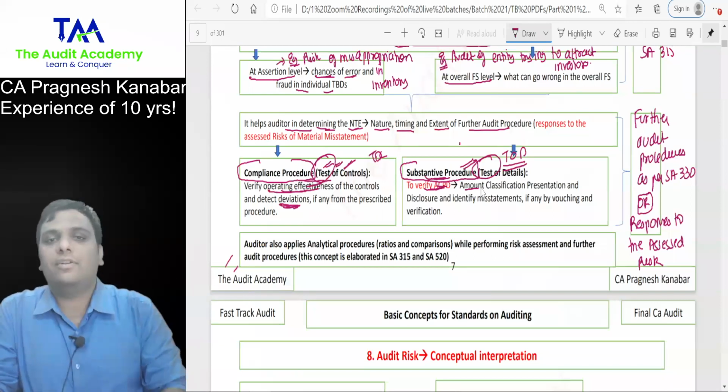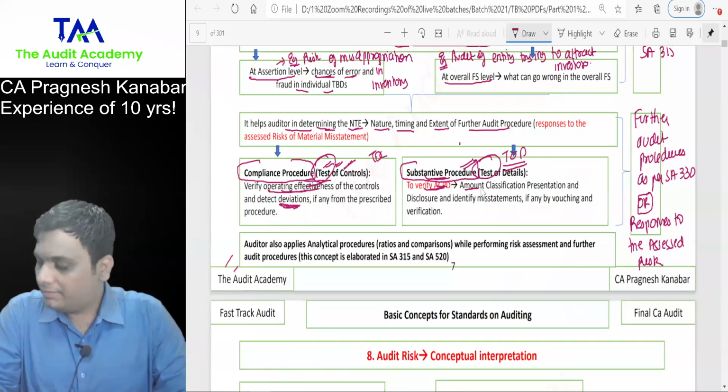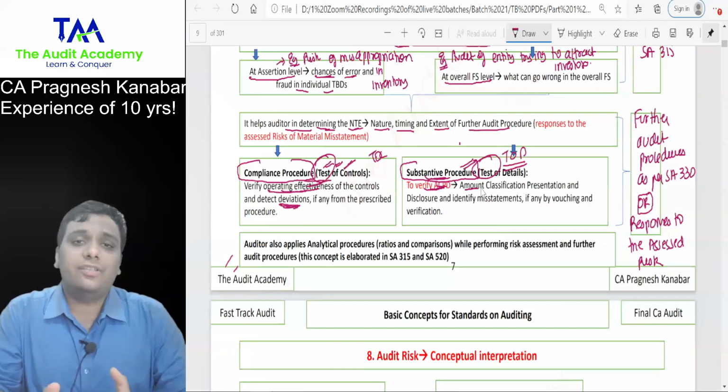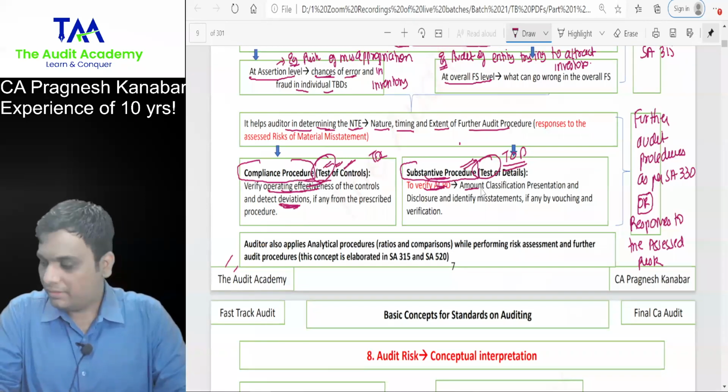All right, tell me everyone over here. I am calculating the cost and NRV of the inventory, that is TOC or TOD? TOD. All right. I am verifying the instructions given by the management to the employees on how to count the inventory. TOC. Test of controls. All right. Chalo, one more time. Last.